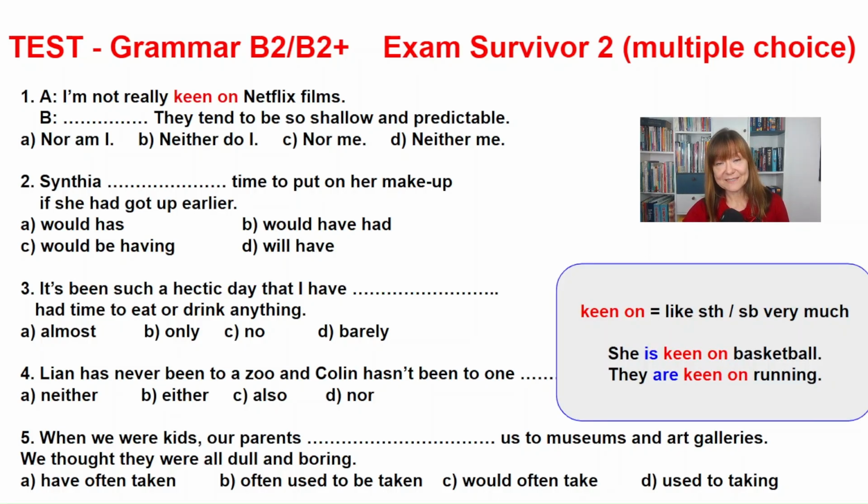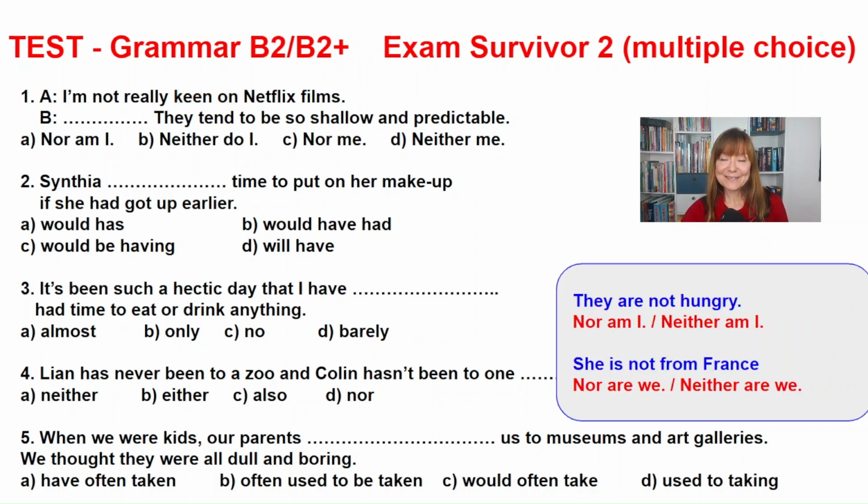Before I show you the first answer, some additional information. Keen on. Keen on means to like somebody or something very much. For instance, she's keen on basketball. It means that she likes basketball very much. They are keen on running. It means, obviously, they like running.